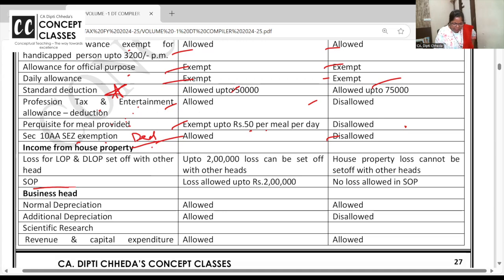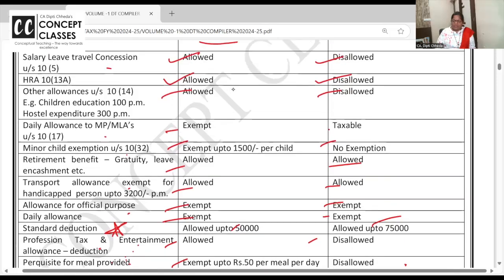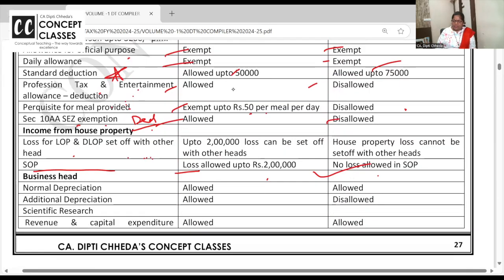Now, self-occupied property, we know that we can show a loss up to 2 lakh. GAV and all to nil. If you are going for default tax regime, self-occupied property, you can't deduct interest on loan. So no loss allowed. In self-occupied, you can't show a loss because interest deduction is not allowed. Let out and deemed let out properties, if there is a loss up to 2 lakh, you can set off with other heads. But house property loss cannot be set off with other heads in case of default tax regime.